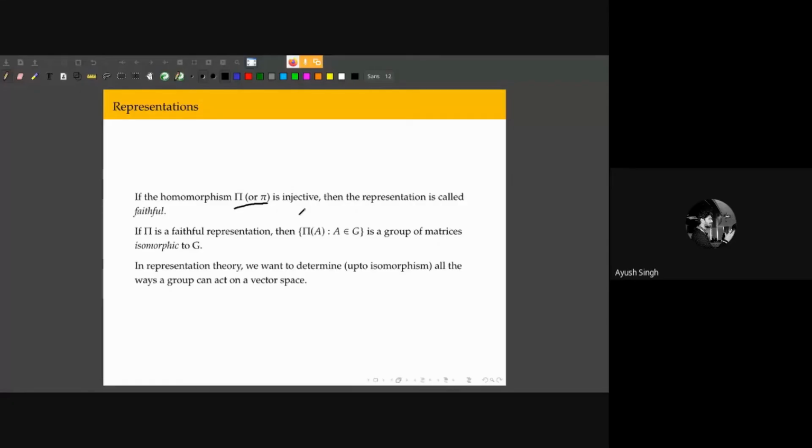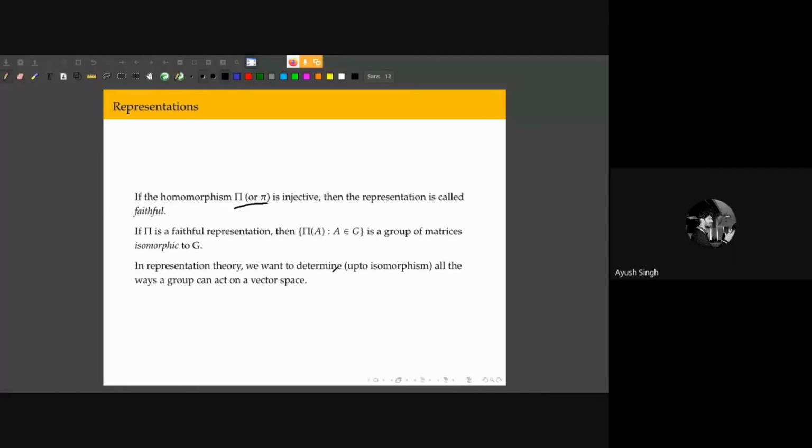We want to determine up to isomorphism all the ways a group can act on a vector space. So how does my group act on a 3-dimensional vector space? How does it act on a 2-dimensional vector space? So that is what I want to find out in representation theory.